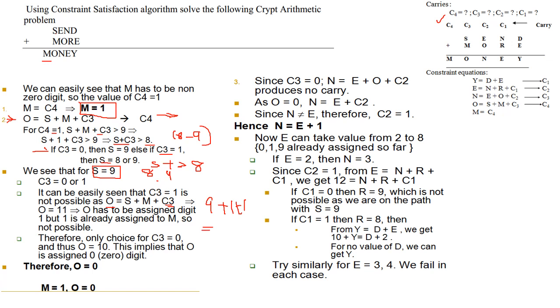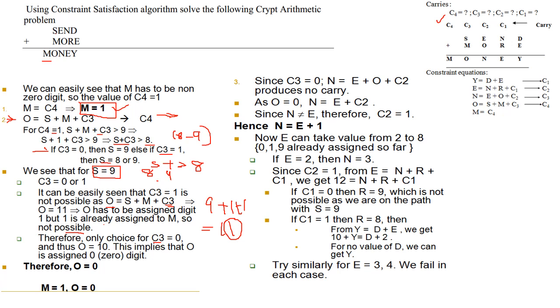That means we get 11. 11 means this O is equal to 1. But we couldn't assign 1 to O since M is already assigned the 1. So C3 is equal to 1 is not possible. Therefore, the only choice for C3 is C3 equal to 0.